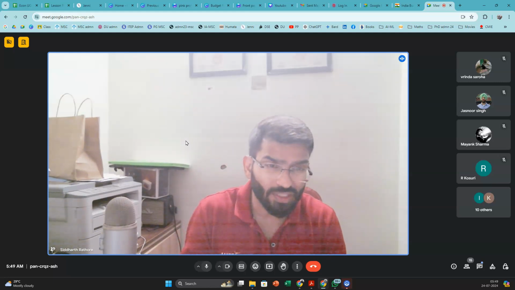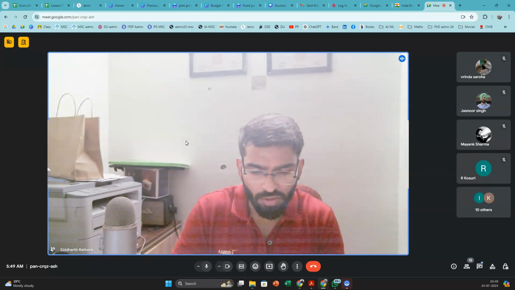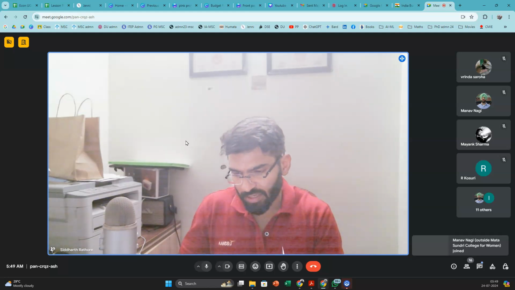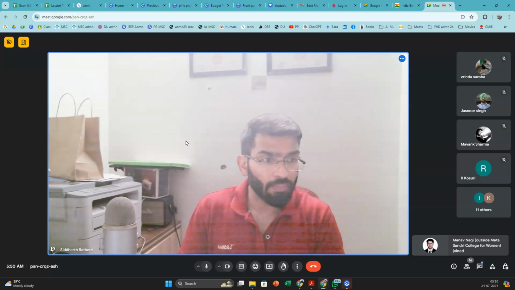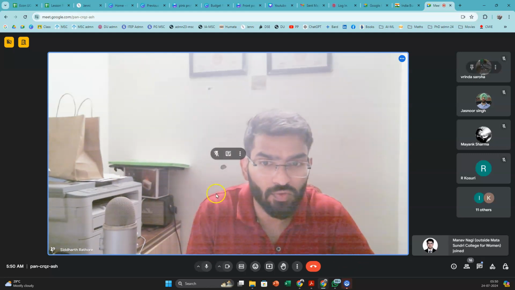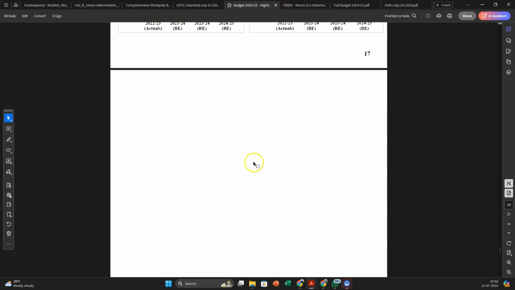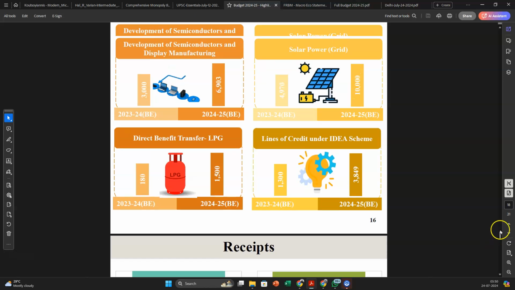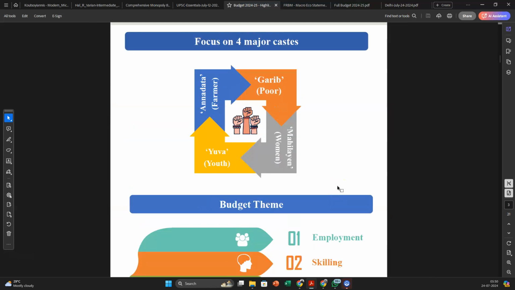There are other issues as well, but if we talk about the overall macroeconomic sense, these are the main points. Let me tell you certain things as well. Let me just share my screen, and see, this is a document that I've shared with you. This is on the India Budget website, which gives you a brief overview, key features of the budget. So it's kind of a presentation.